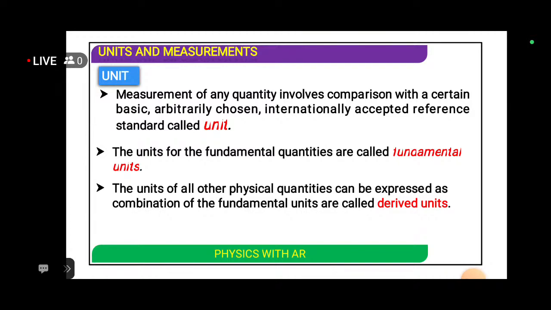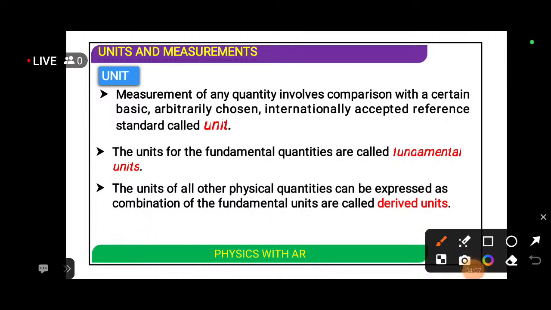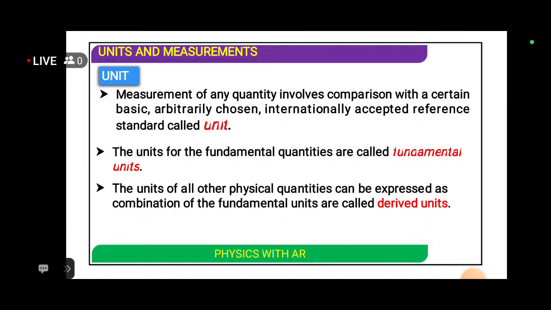If you remember this concept, we have discussed the fundamental physical quantities. There are 7 fundamental physical quantities. Apart from that there are 2 supplementary physical quantities, and all remaining quantities we call derived quantities. So here they are expressing that the units of all other quantities, other than the fundamental ones, are called derived units.